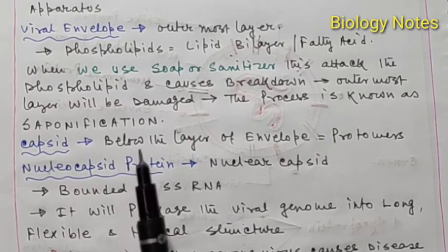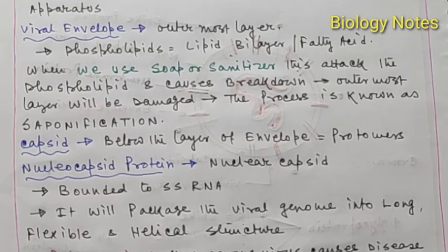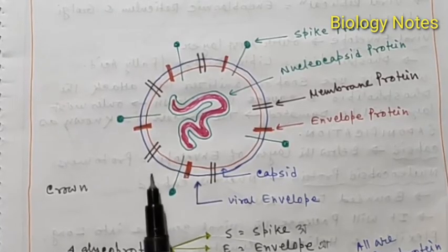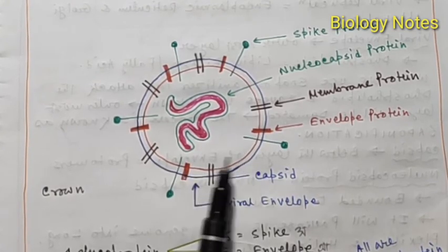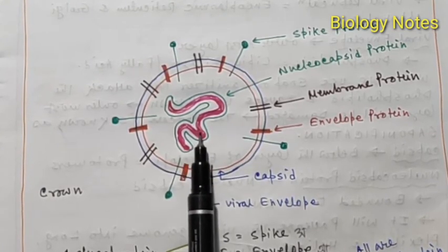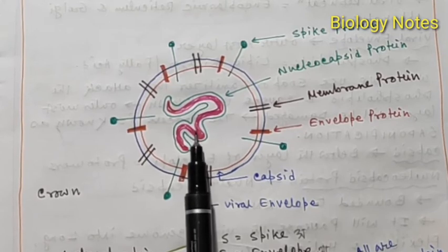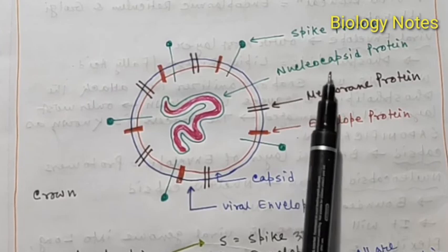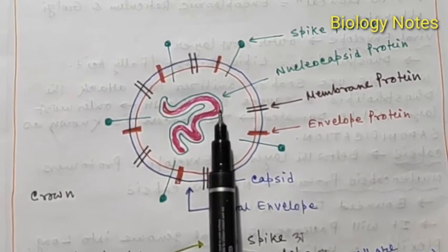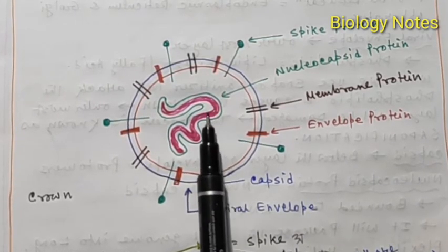These are the functions of the different parts of the coronavirus, and if we see the different parts again, it will be clearer. The genetic material of the coronavirus is single stranded RNA, covered by the nucleocapsid protein, which makes the single stranded RNA flexible.